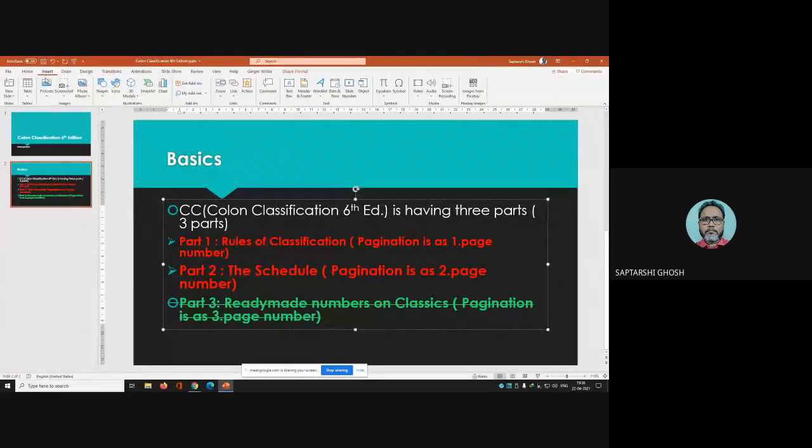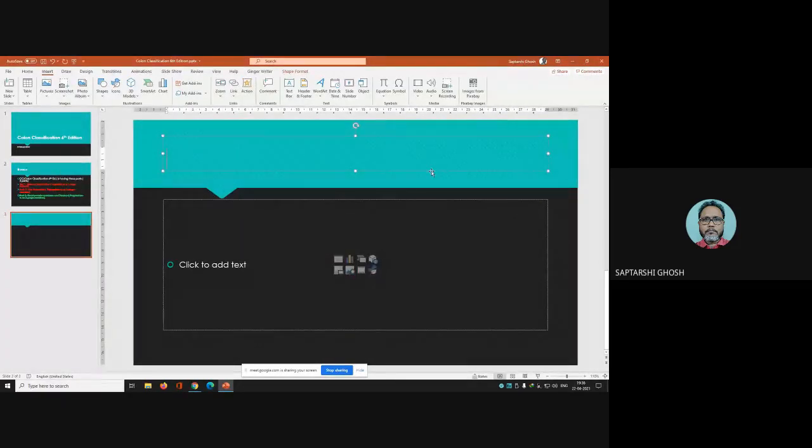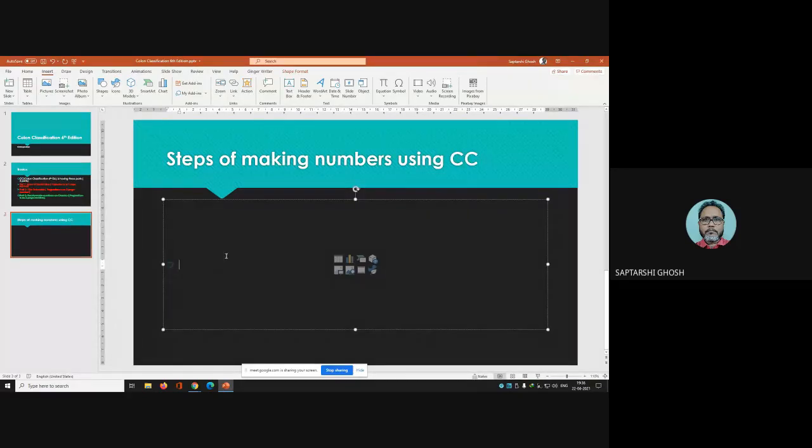So in our case, if we draw a new slide, the steps of making numbers using CC, you can safely say that first is part 2, then part 1.